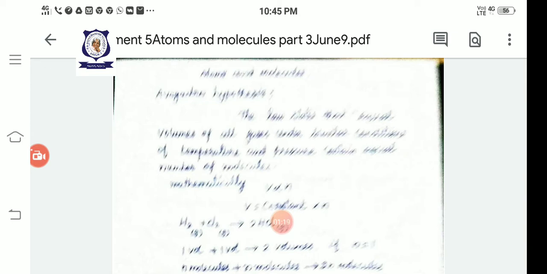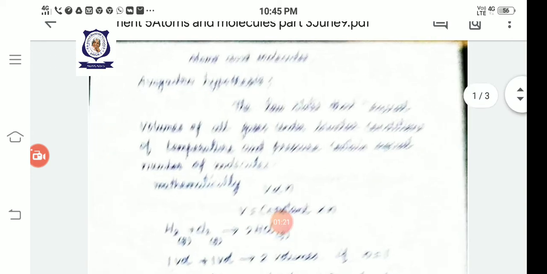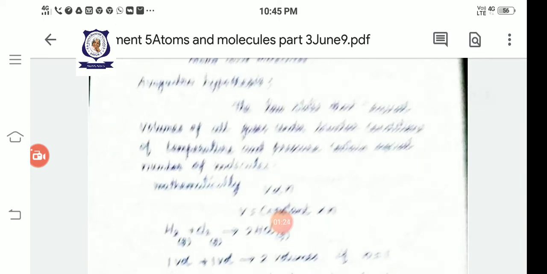The law states that equal volumes of all gases at standard pressure and temperature have an equal number of molecules. Once again I repeat, an equal number of molecules are present in equal volumes of all gases.